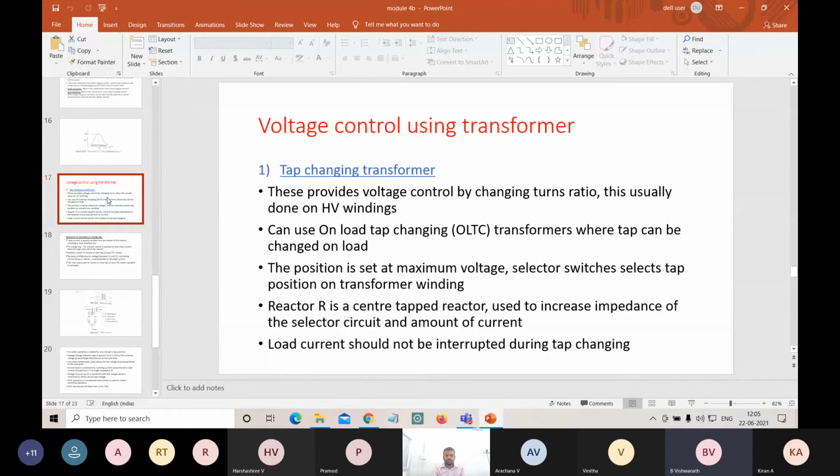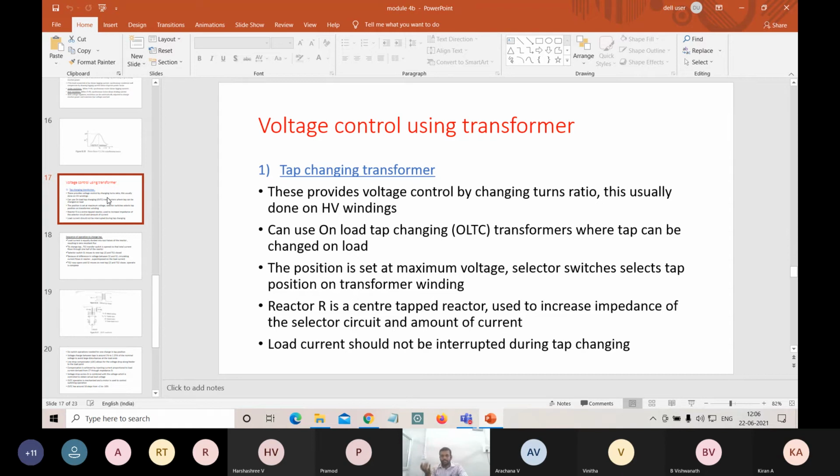Number of primary winding turns divided by the number of secondary winding turns. V1 by V2 is equal to N1 by N2, which is equal to I2 by I1. So these are our turns ratio. This turns ratio should be used in order to control the voltage: V1 by V2, N1 by N2, I2 by I1.